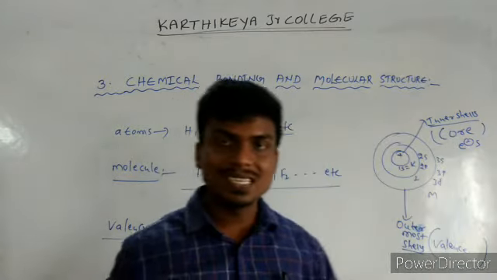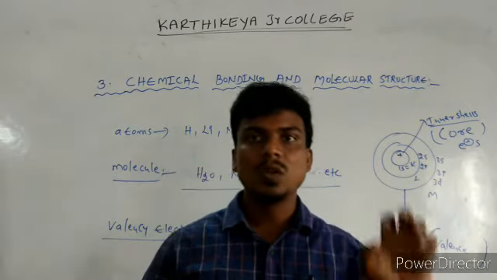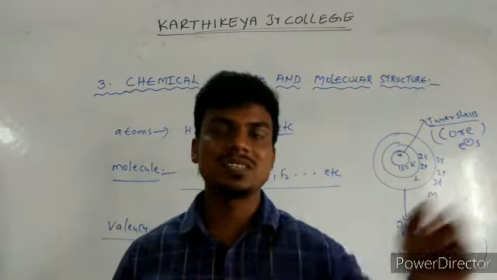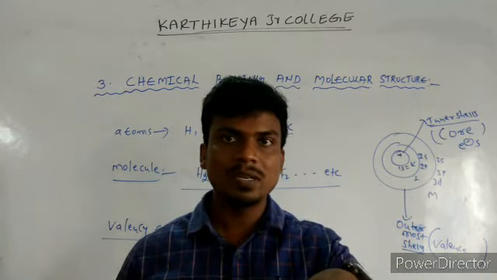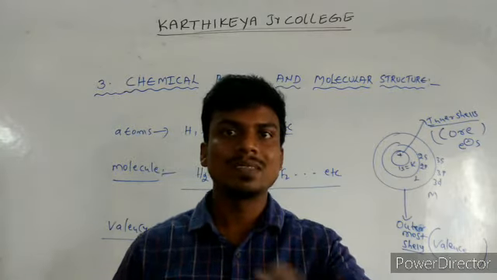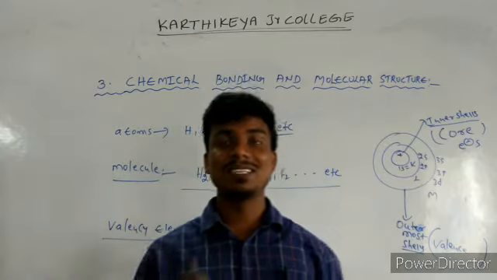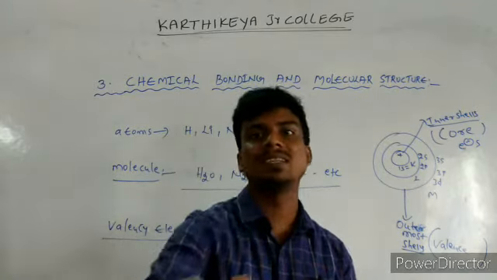Important, students. Valence electrons are present in the outermost subshell, whereas core electrons are present in the inner shells. Core electrons, after completely fulfilling their orbital, cannot participate in bond formation. That is important. After the filling of 1s2 is over, then 2s is entered.